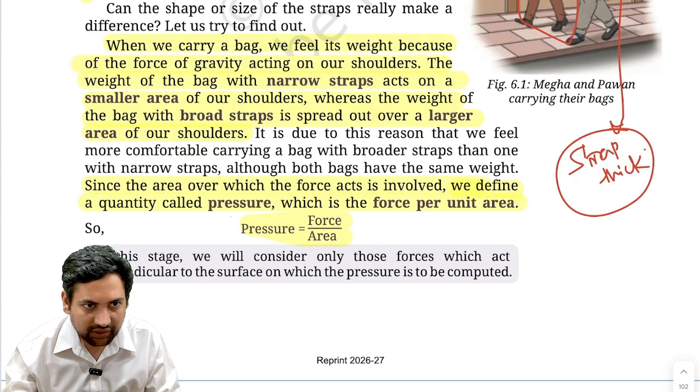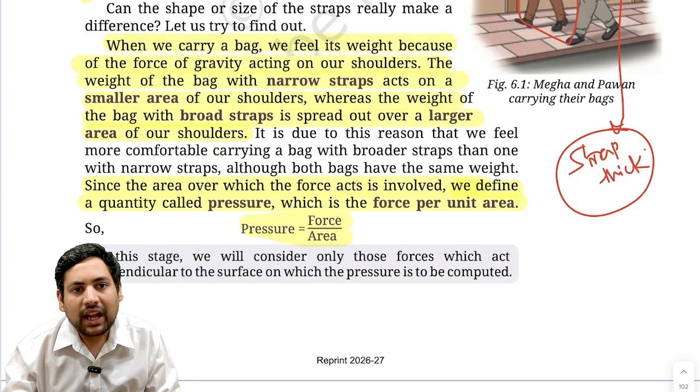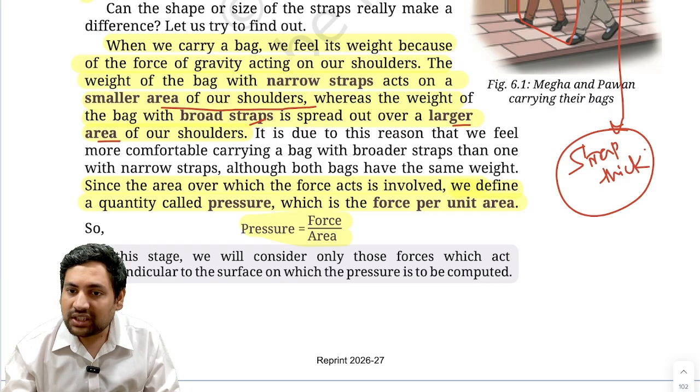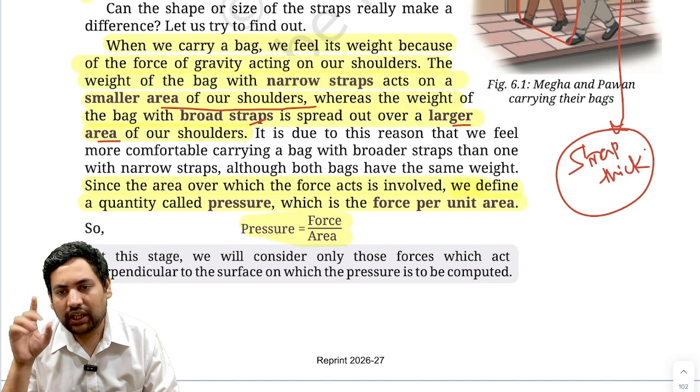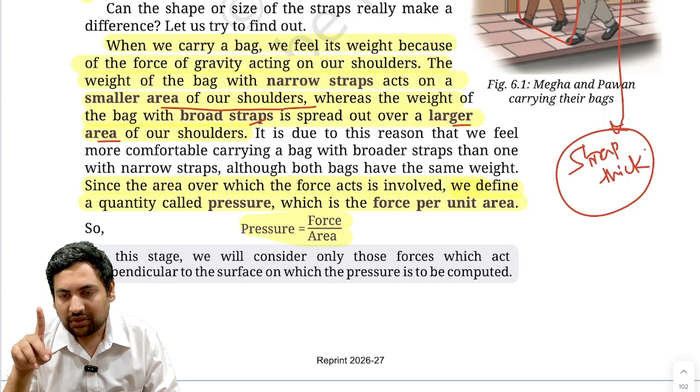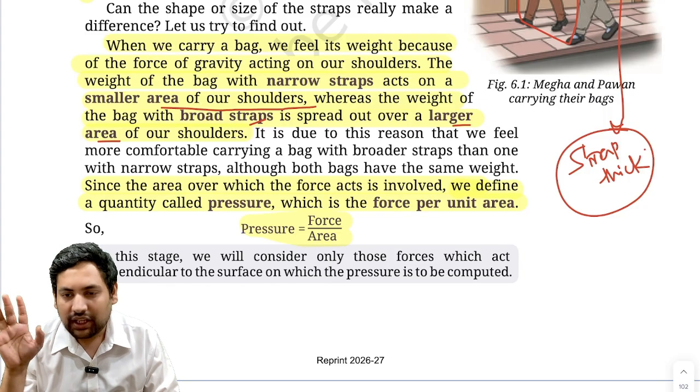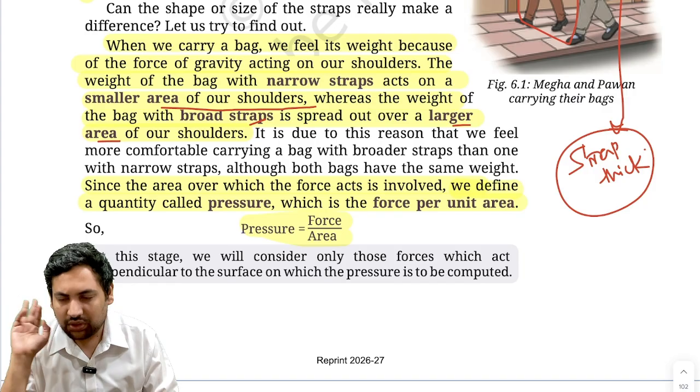See, so basically, when we carry a bag, we feel its weight because of gravity. This you understand. On our shoulders, the weight of the bag with narrow strips acts on a smaller area, while if it is broad strips, then it acts on a larger area. Now, force is still the same. Force is whatever is the weight of the bag, let's say 10 kg. That is the same. Correct. Now, force is the same, that is 10 kg into 10, so 100 Newton force in both the cases.